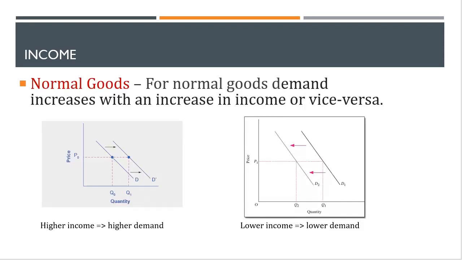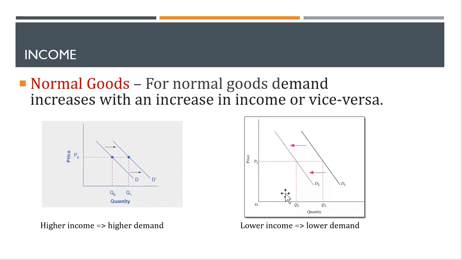Now let's move to the next slide. So when you are considering normal goods, any increase in income should lead to more demand. This can be seen in this left diagram, where demand D shifts to its right to D prime. So when there is any increase in demand, the demand curve shifts to its right.